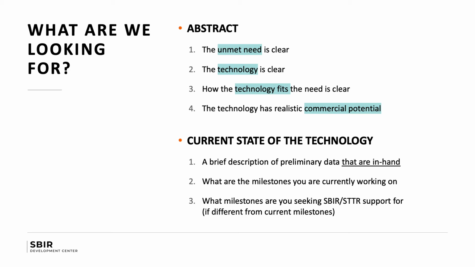So in terms of the current state of your technology, you want to provide a brief description of the preliminary data that you already have that supports your technology. And then you want to talk about what milestones you're currently working on. And then what milestones, or we call those specific aims, are you seeking SBIR or STTR support for, particularly if it's different from your current milestones.